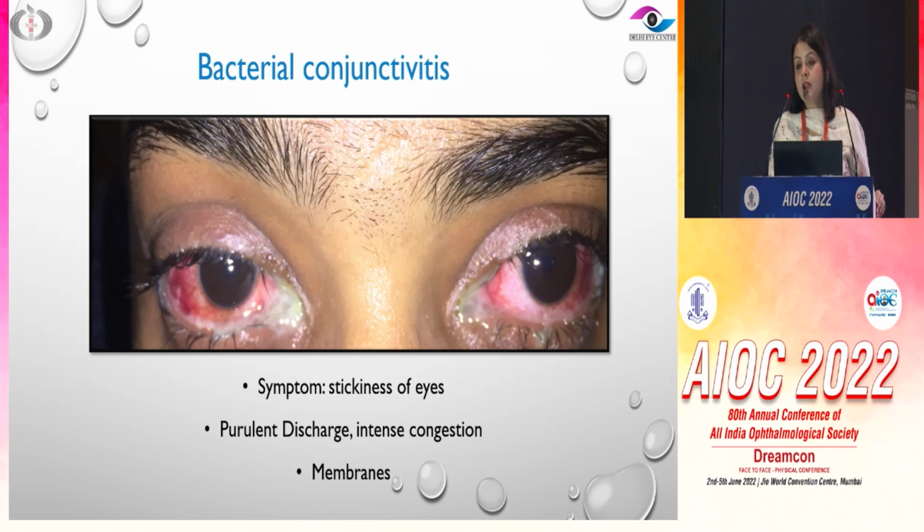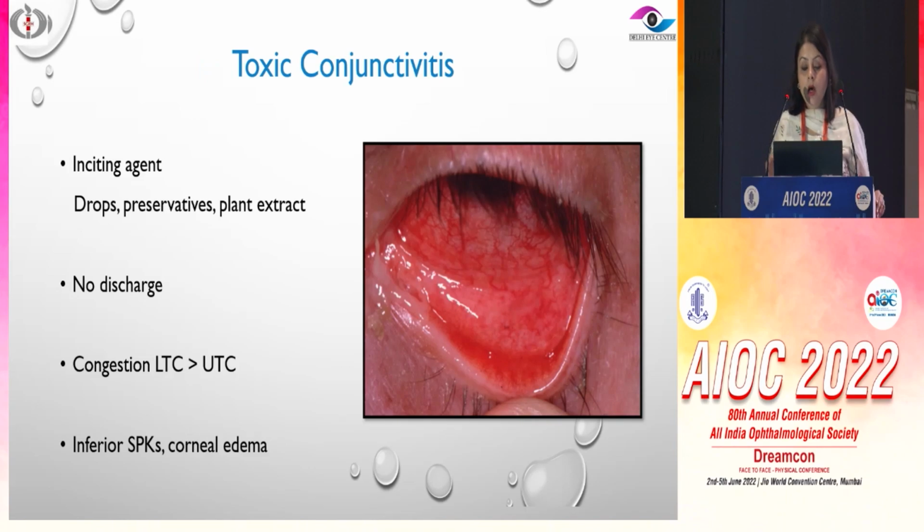Bacterial conjunctivitis is fairly easy to diagnose and is very rarely confused with allergic eye disease, because they have copious amounts of discharge and membranes. Another important condition is toxic conjunctivitis. It could be drug toxicity because of the multiple drops the patient has been using, or the preservatives in the drops, or even a plant extract like calotropis.